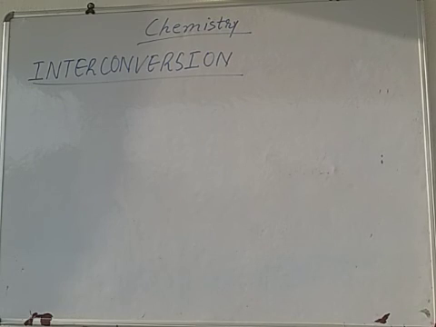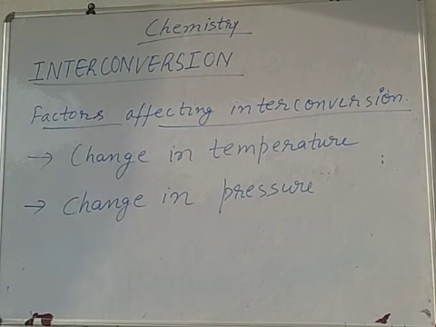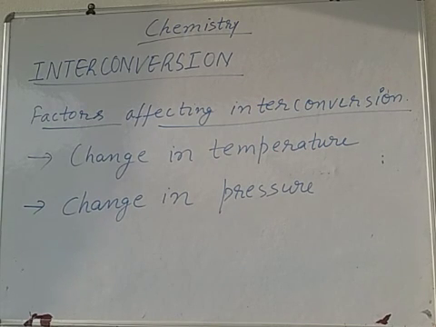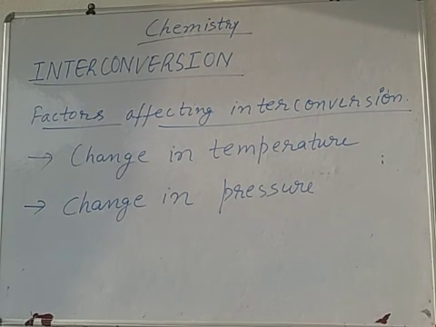So here the question arises, how is interconversion possible? Interconversion is possible by two main factors. First is by changing the temperature, means by either cooling or heating, and second is by changing the pressure, means either compressing or expanding it.